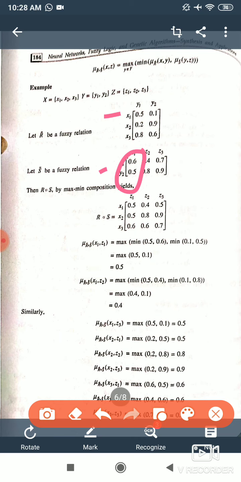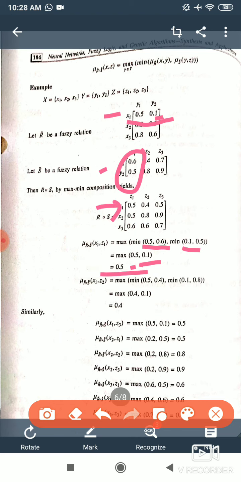Then we compare 0.5 with 0.6, and we have 0.5. If we compare 0.1 with 0.5, we have 0.1. So we have two values, 0.5 and 0.1, and we take the maximum of the two, and we write 0.5. So the first element is 0.5.